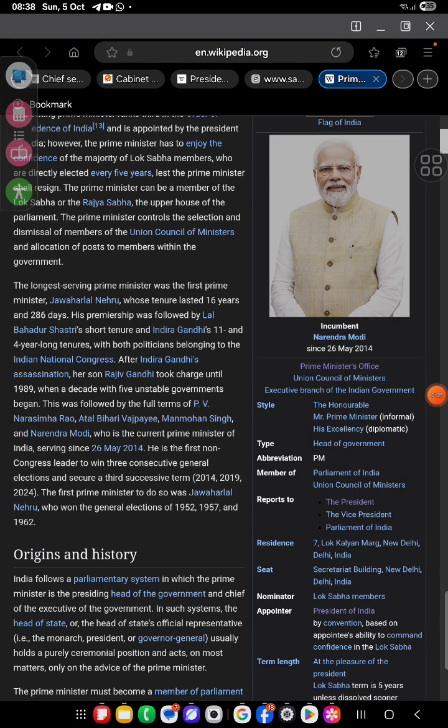The longest serving was Jawaharlal Nehru and the shortest tenure was Lal Bahadur Shastri. Indira Gandhi, 11 and 4-year tenure, both politicians belonging to the Indian National Congress. After Indira Gandhi's assassination, her son Rajiv Gandhi took charge. In 1989 a decade with 5 unstable governments began. This was followed by the full terms of P.V. Narasimha Rao, Atal Bihari Vajpayee, Manmohan Singh and Narendra Modi, who is the current Prime Minister of India, serving from 26 May 2014.